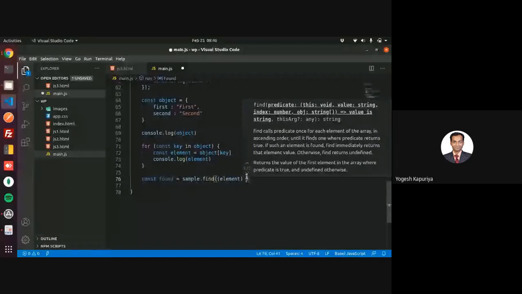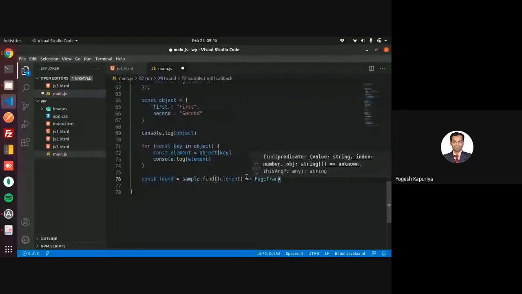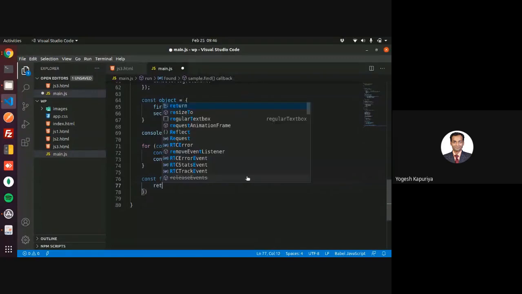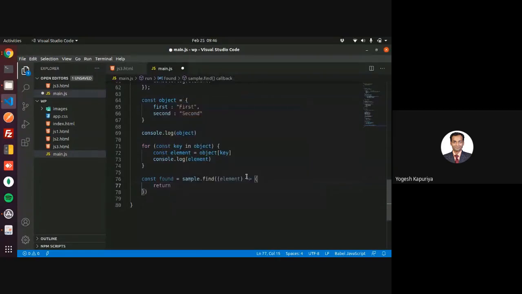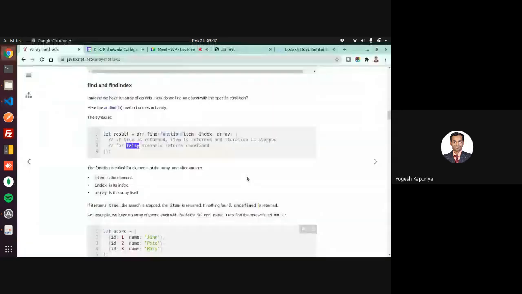I can use an arrow function as well, but this function should return true or false. So let us put it simple. You should write one function, and that function will identify whether whatever you are looking for is there or not. So now you can write down your logic over here.